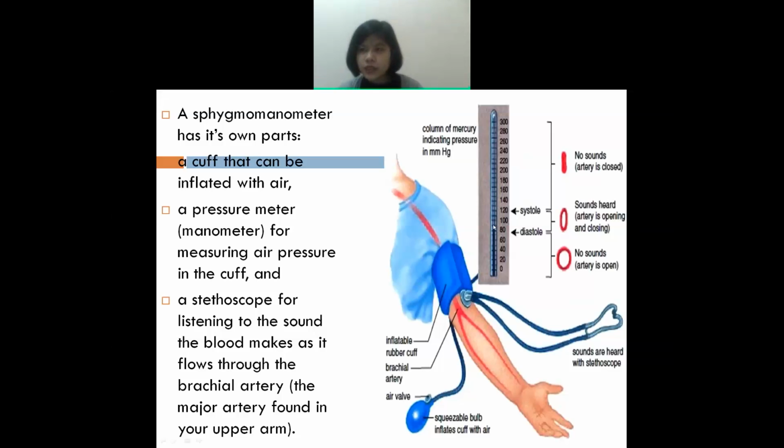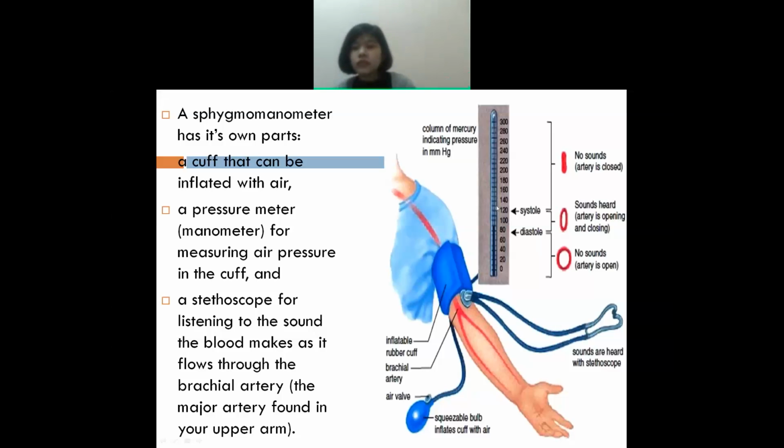As well, you will find that the manometer, this is the manometer, or the pressure meter, as you go on inflating or squeezing the bulb, the mercury here, the black mercury, will go up and up and up.